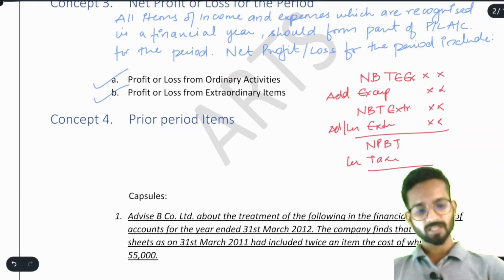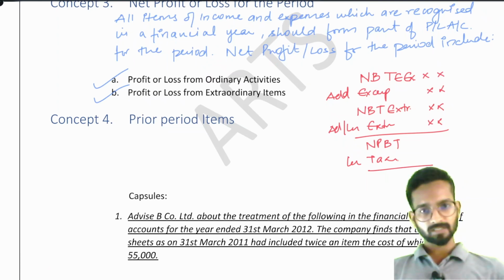Understood? We will prepare statement of profit and loss at the end after understanding prior period item also, so it will give you more clarity.